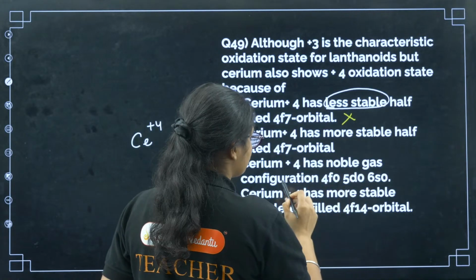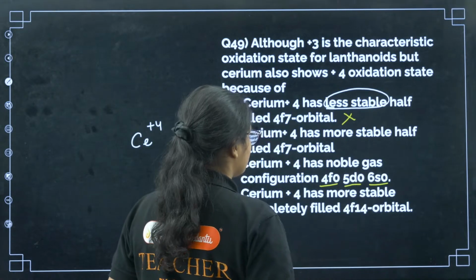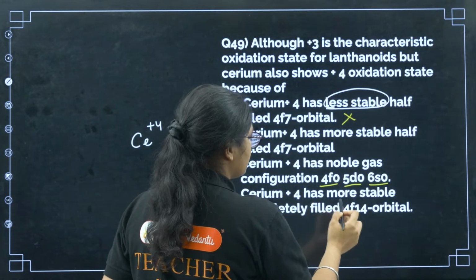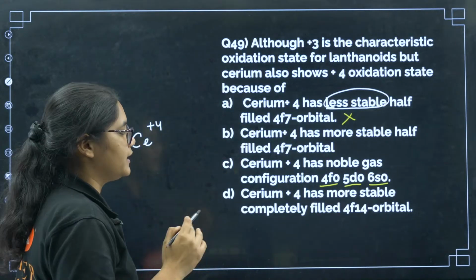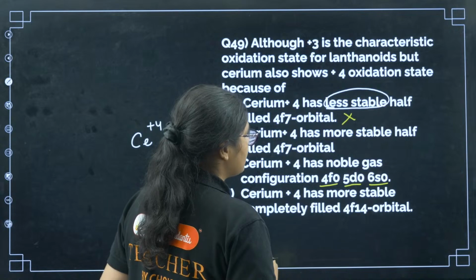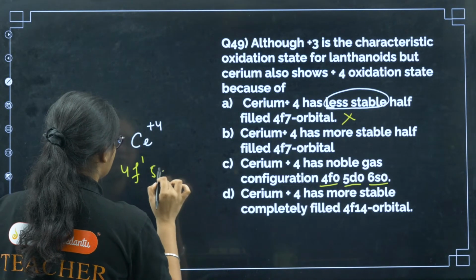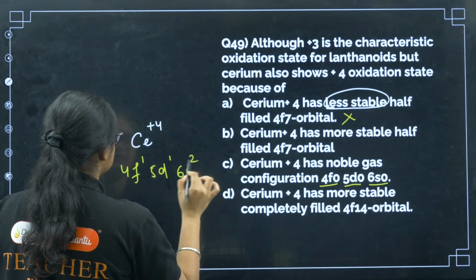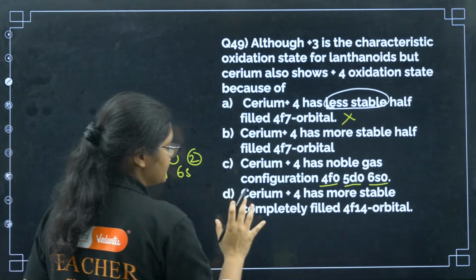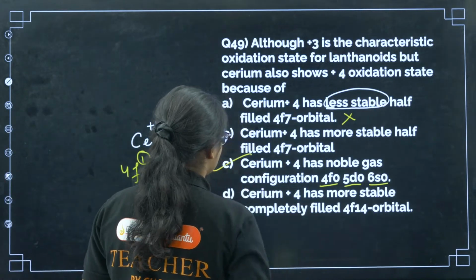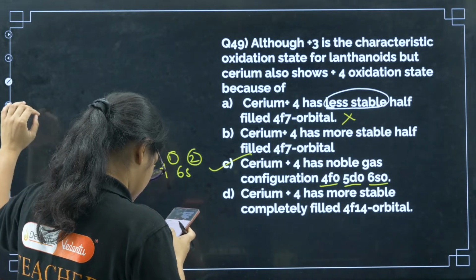Cerium +4 has noble gas configuration with 4f0, 5d0 and 6s0. Cerium +4 has more stable completely filled 4f14 orbital. If you know the electronic configuration, cerium has 4f1, 5d1, 6s2. So in case of +4, all of these will vanish or go to 0, so it will have a noble gas configuration. So option number C here. Yes, very good, Nalini, Pavan.